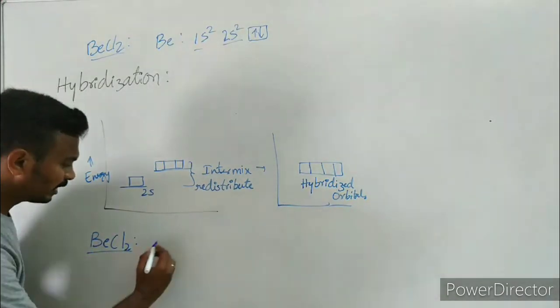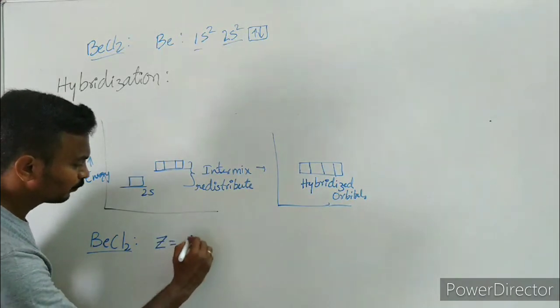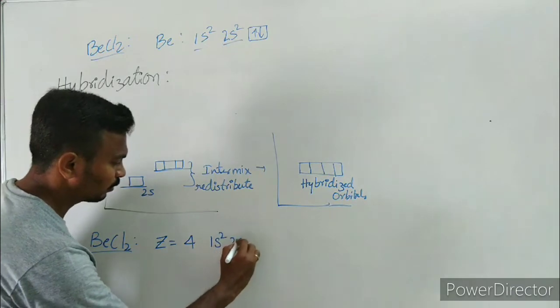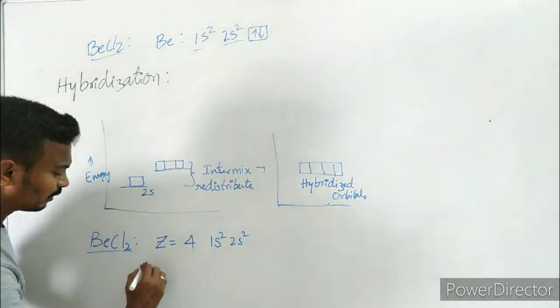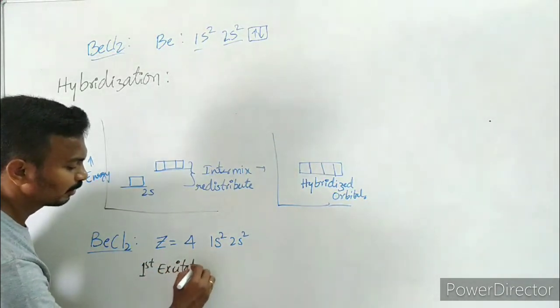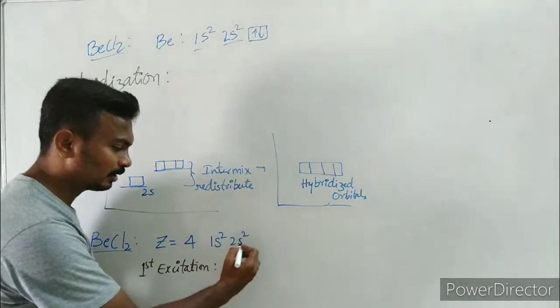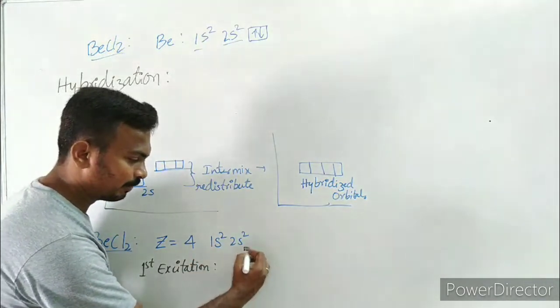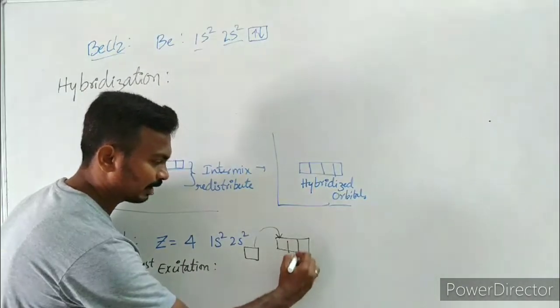So for beryllium chloride, Z, the atomic number of beryllium, is 4, with 1s2, 2s2 electronic configuration, and in the first excitation, you know what is excitation? The electrons present in a particular orbital will jump into the next atomic orbitals.